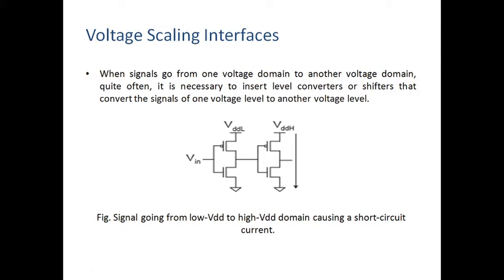Or, to improve the voltage swing or signal quality, we need to insert buffers in the circuitry. So when we convert the signal from one domain to another, we need level converters, shifters, and buffers. Why? In a circuit there is a chance of a short circuit, and then short circuit power dissipation arises, or the voltage swing may decrease. In order to increase the voltage swing, we need to put buffers.